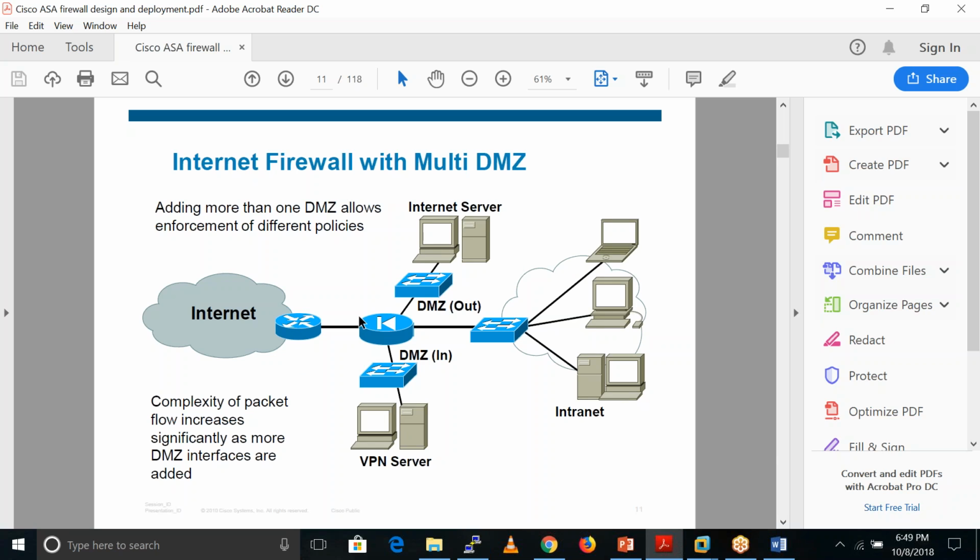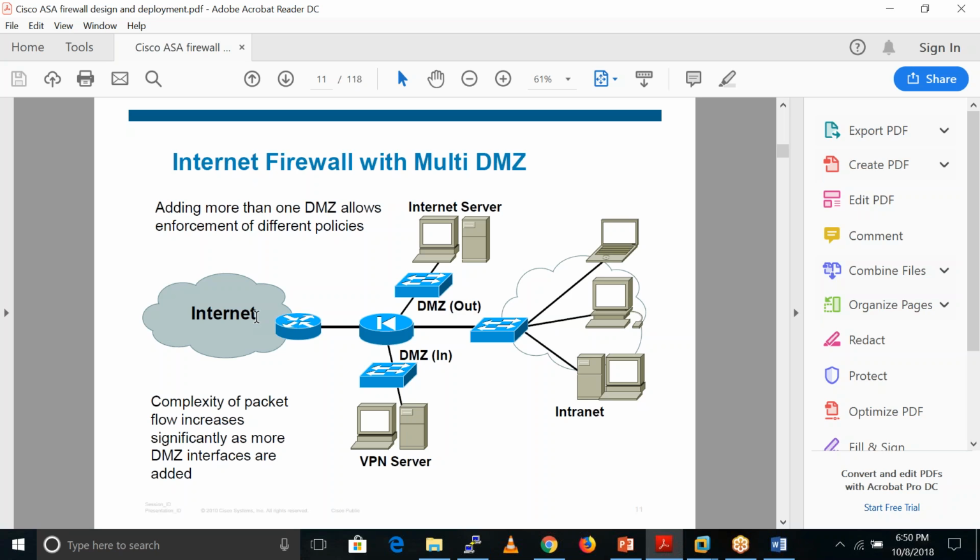This is another example, where we have two DMZ zones. What is the meaning of this? We have one DMZ out and a DMZ in, and this is our inside zone, or intranet, and this is our internet.